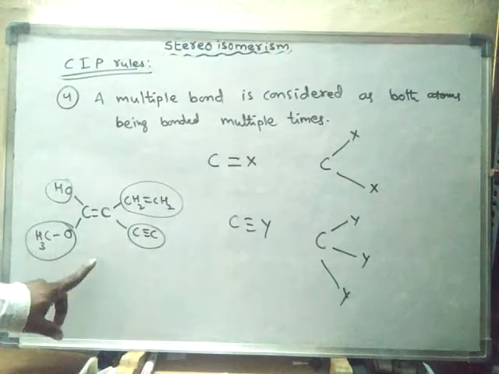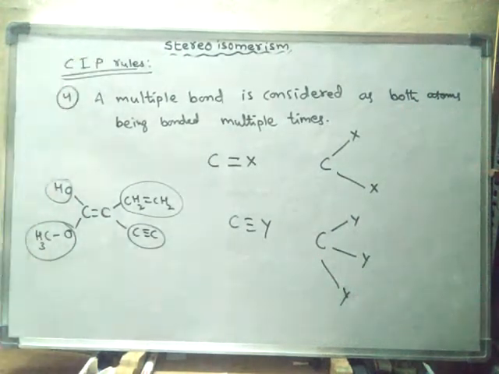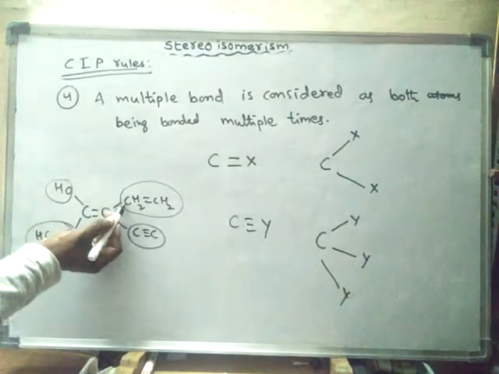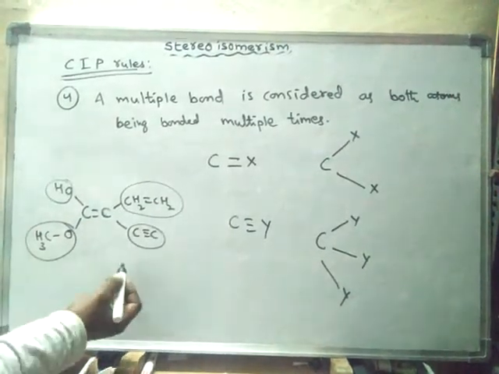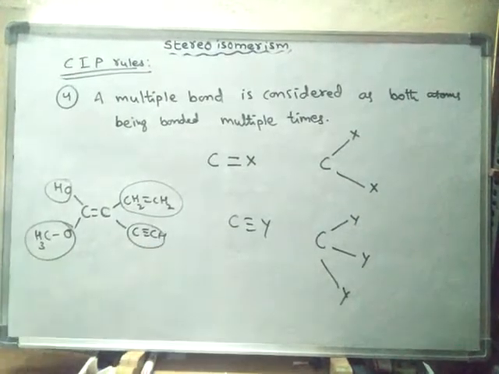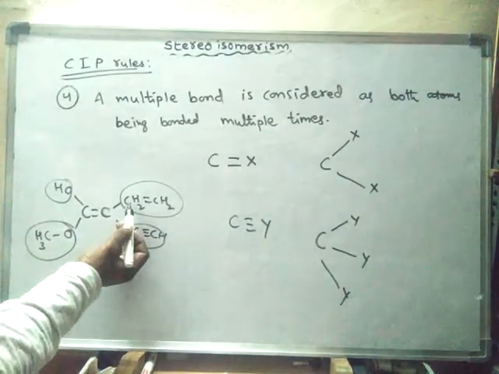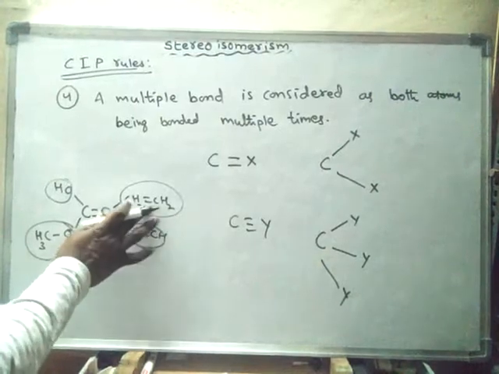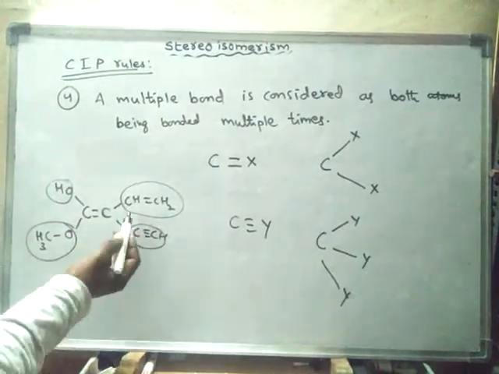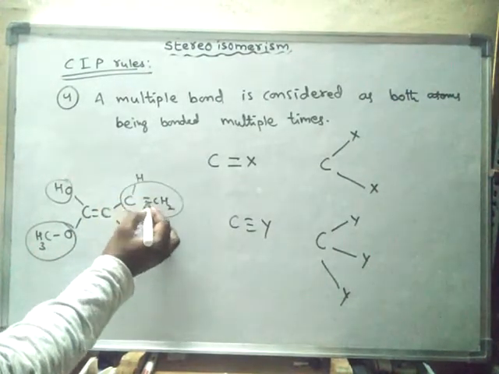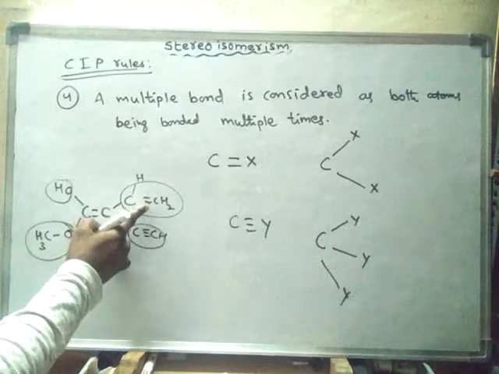EZ nomenclature is based on the CIP rules. So first we have to give the priority order. To this carbon carbon is directly attached, and here also carbon is directly attached. Now here, to this carbon, one is hydrogen and two are carbon atoms.